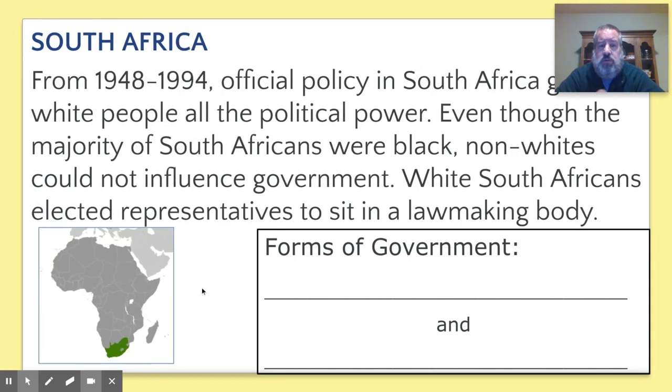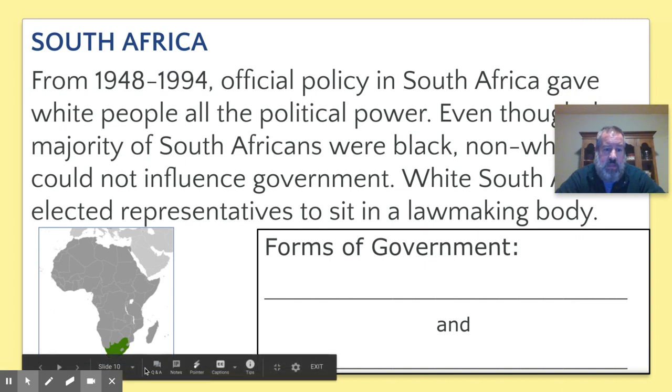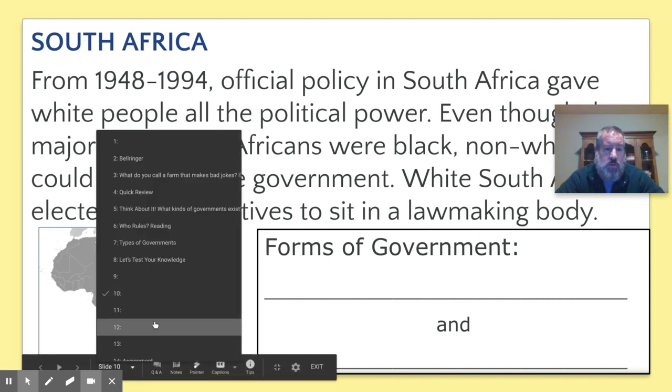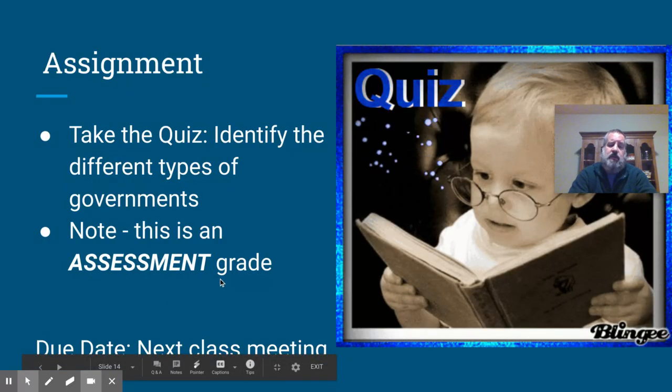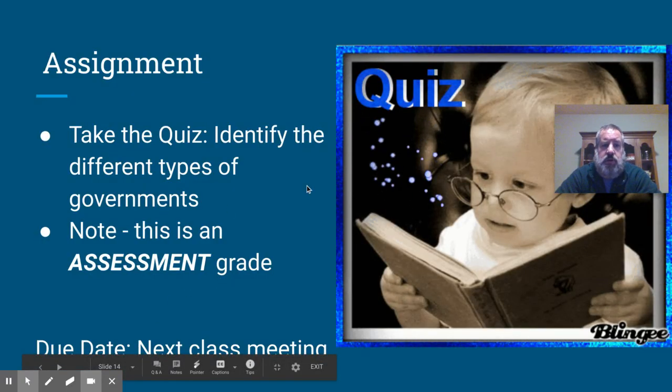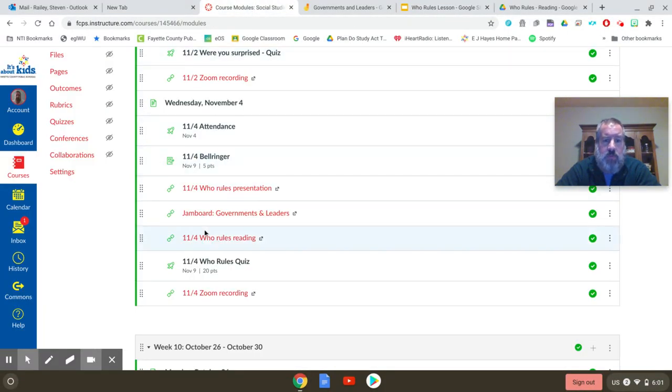This is a really good review because you are going to need to know this for your test at the end of this unit. You're going to need to know these different forms of government. So all you're going to do in the presentation is you're just going to work through and get through all those things. Okay, so when you get through the presentation, you will have an assignment. There is a quiz for you to do. So you're going to identify the types of governments, and you're going to get to that through your module right here. This is an assessment.